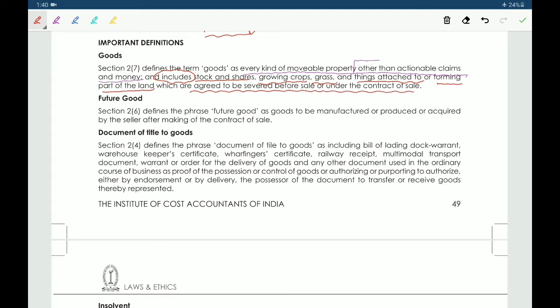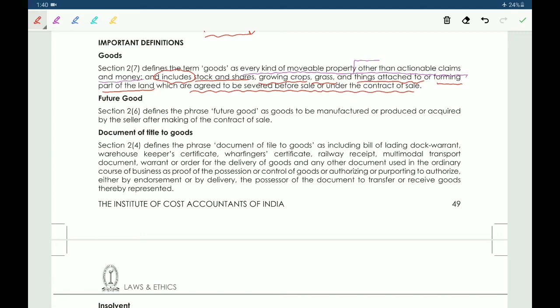So it's a simple definition. Goods includes every kind of movable property other than actionable claims and money, but includes stock and shares, growing crops, grass and things attached to or forming part of land. That means goods attached to or forming part of land, if they are agreed to be severed before sale or under the contract of sale, then only they are considered as goods.